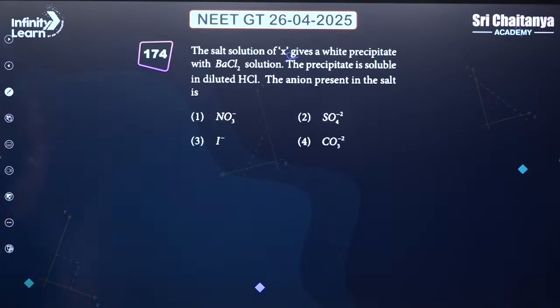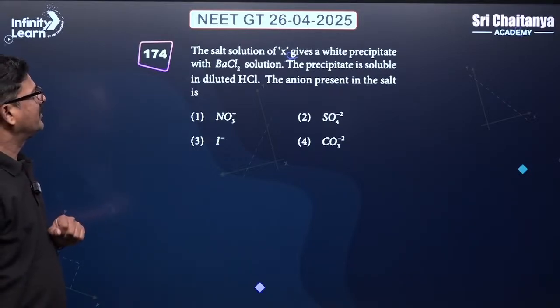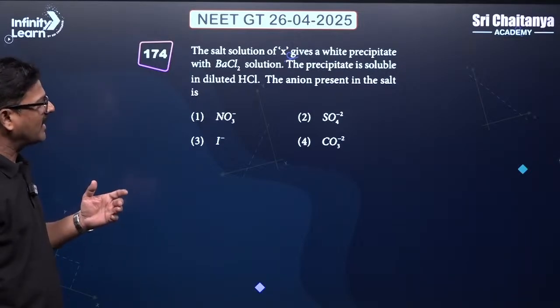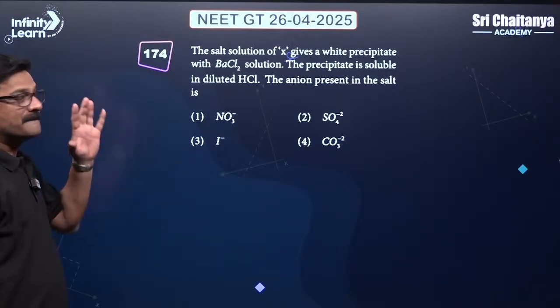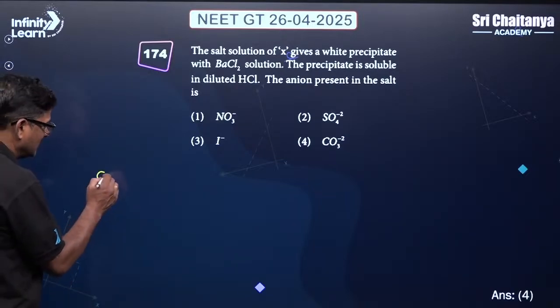That's very important. The salt solution X gives a white precipitate with barium chloride, and this precipitate is insoluble in dilute HCl. The anion present is going to be sulfate.